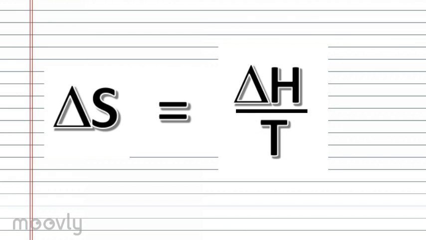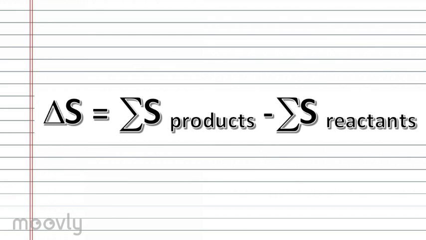The standard change in entropy, delta S, during a reaction can be measured using this equation, where delta H is enthalpy change, the heat content that is stored in a chemical system, and T is the temperature in Kelvin. The units of entropy are therefore joules per Kelvin. For a system, entropy change is equal to the total entropy of the products minus the total entropy of the reactants.